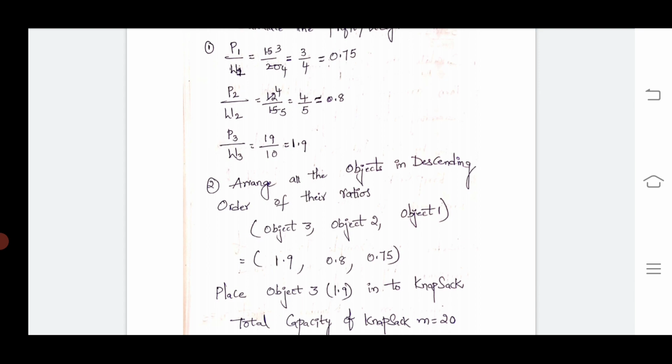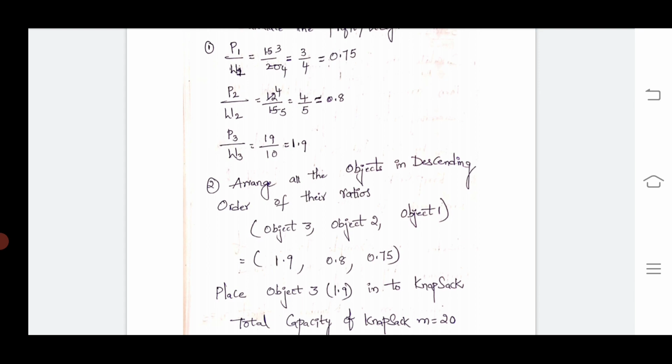Here object 1 has 0.75, object 2 has 0.8, and object 3 has 1.9. Placed in descending order, from highest to lowest, it is object 3, object 2, object 1: object 3 with 1.9, the greatest element, then 0.8, and then the least element, 0.75. This is the second step.